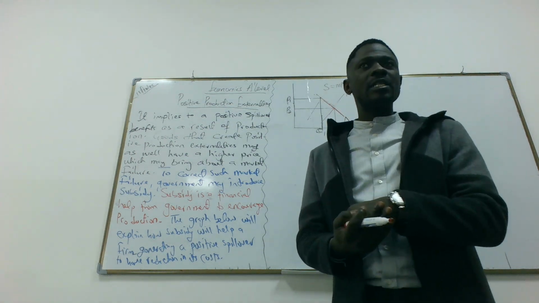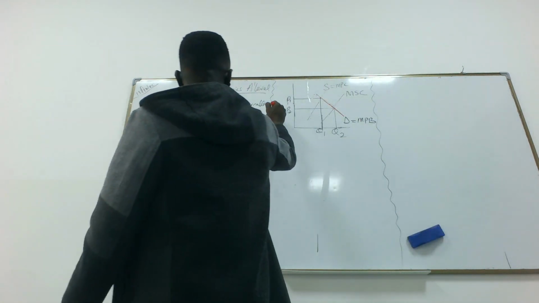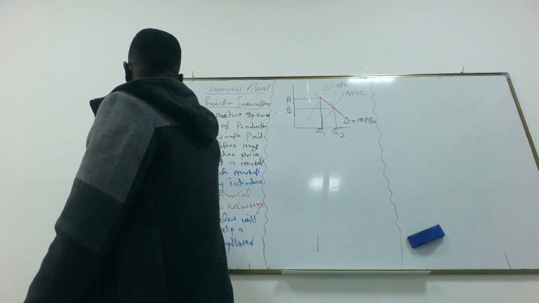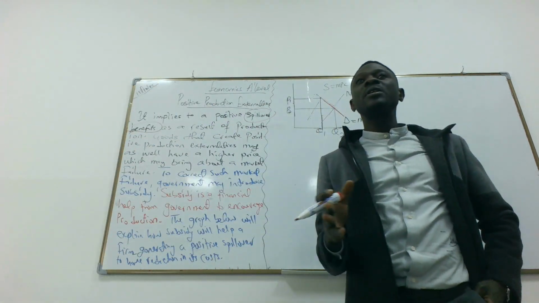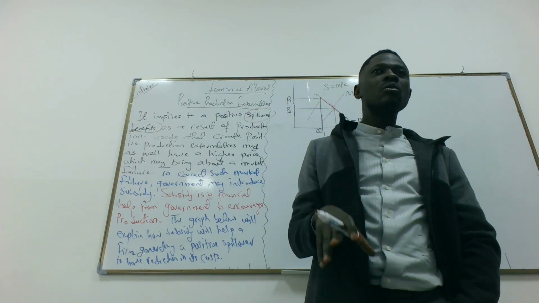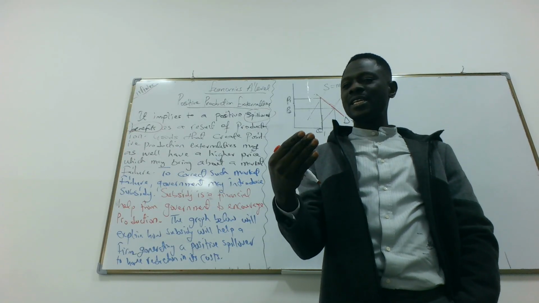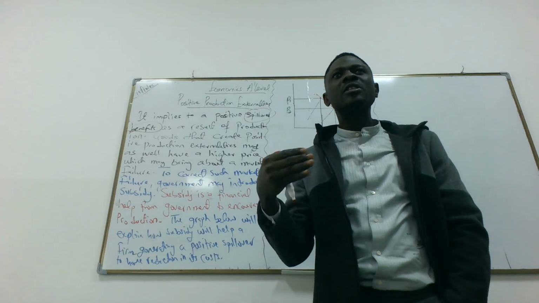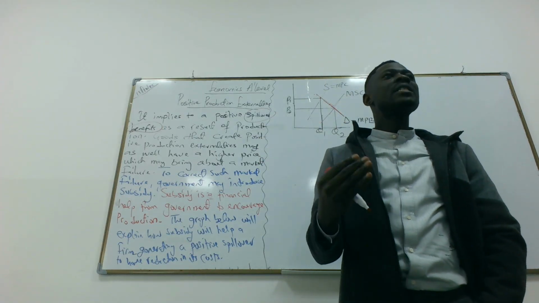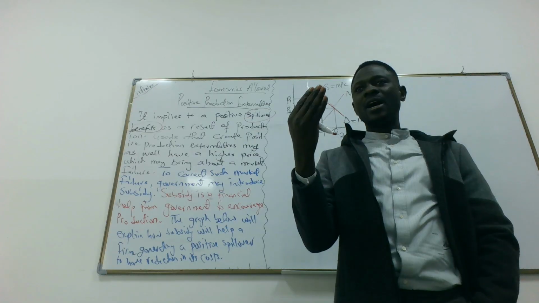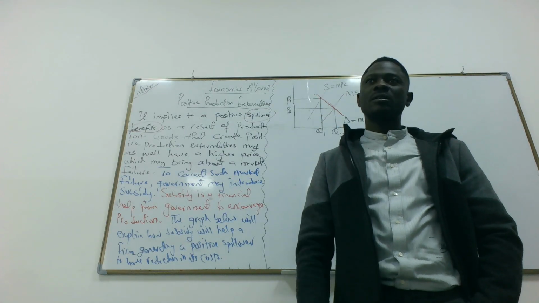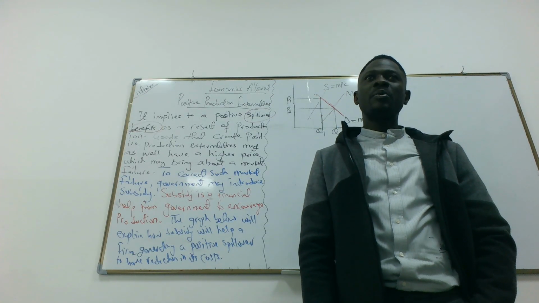Positive production externality means a spillover benefit to a third party, which simply means that the production of a certain good or service has created a benefit to the society. So the marginal social cost is lower than the marginal private cost. Do you get the point I'm making here?